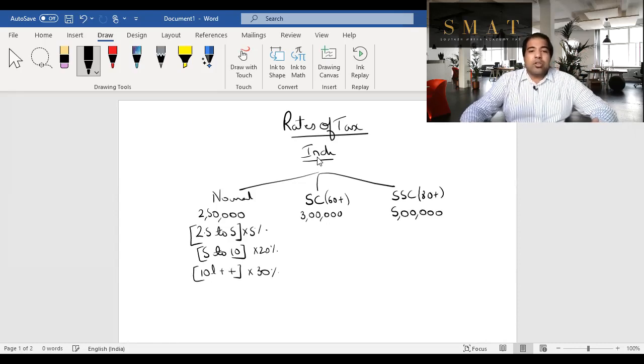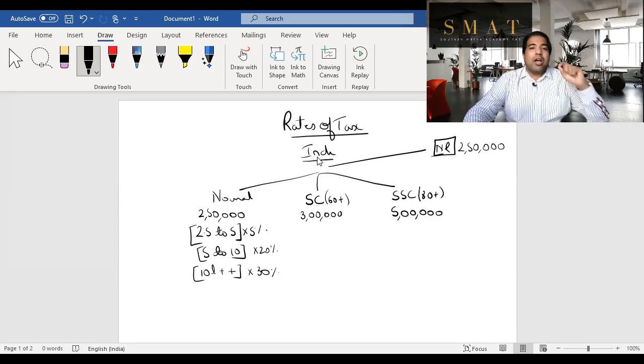Guys, in case you're a non-resident, then you don't get the higher basic exemption limit. Non-resident individuals also, the moment you're an individual, you get a basic exemption limit, but their basic exemption limit is only till 2,50,000. We'll look at more things like rebate, surcharge, etc. in some time, but that's the first session. I hope this revision was really, really nice. You can look at your book now, revise quickly, and be ready for the next revision. Thank you.